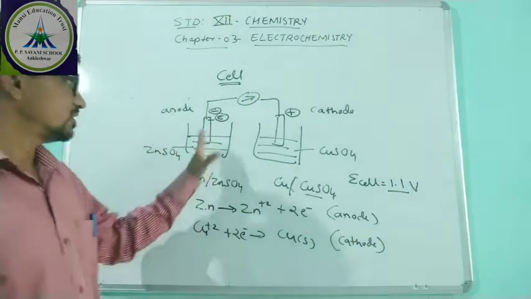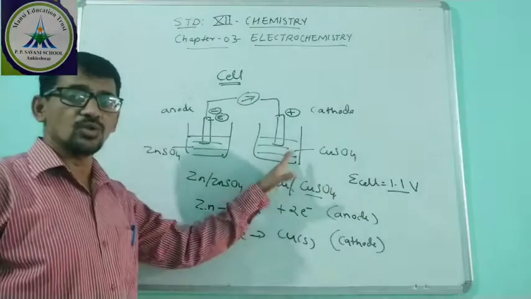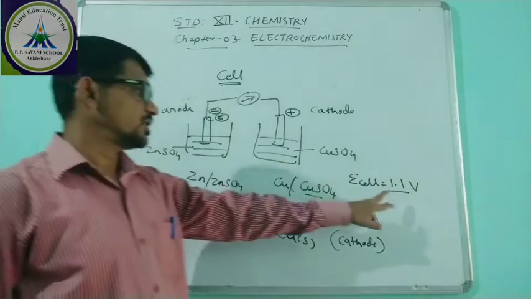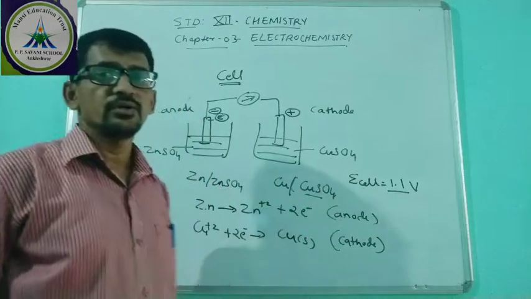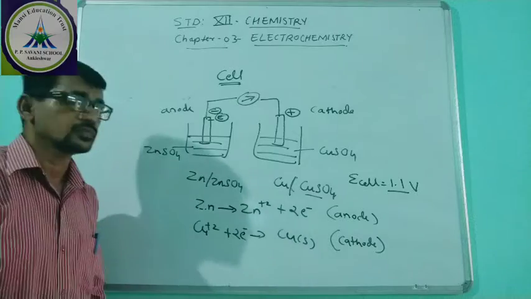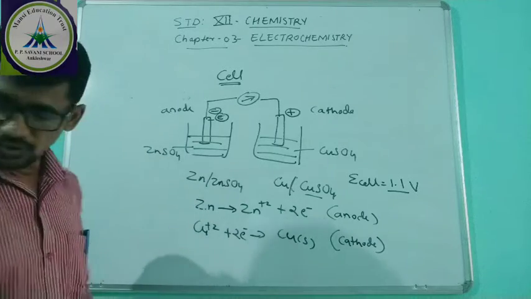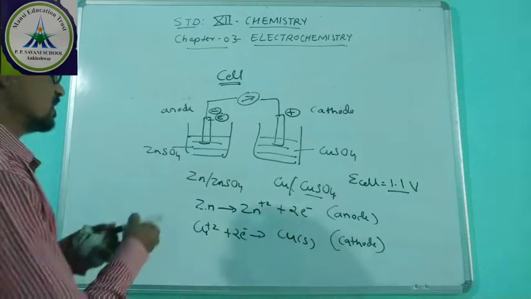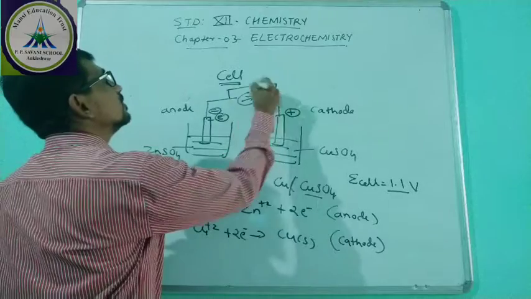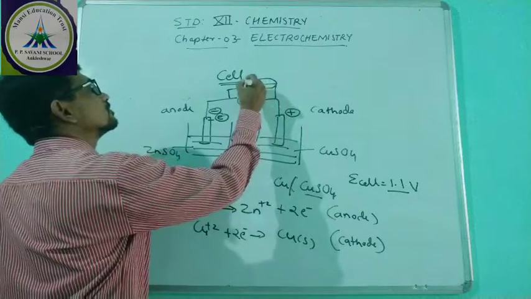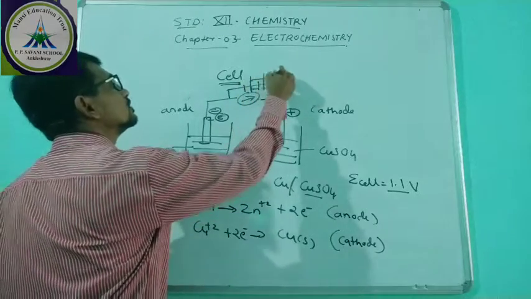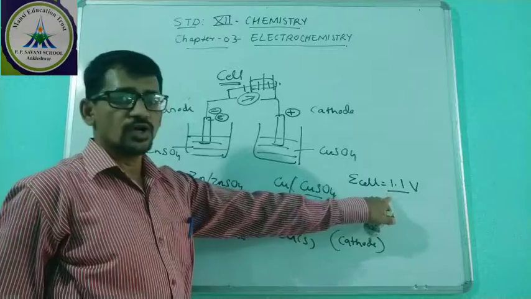If both solutions in the Daniell cell are 1 molar, a standard cell, then it will give a voltage of 1.1 volt.